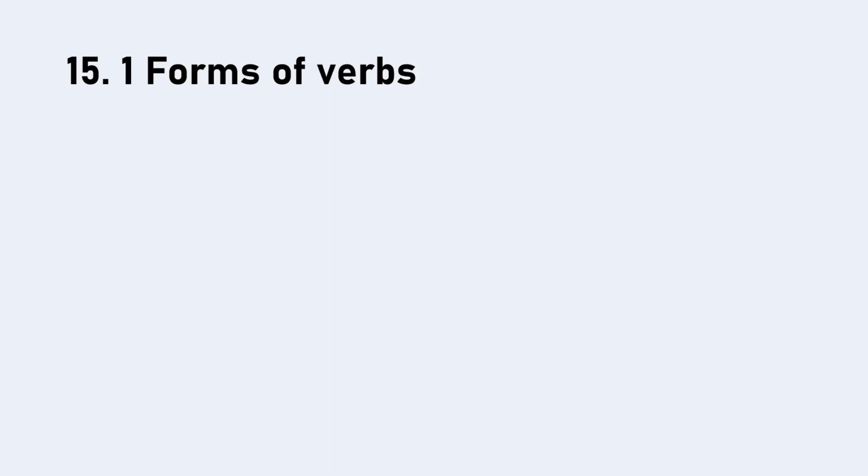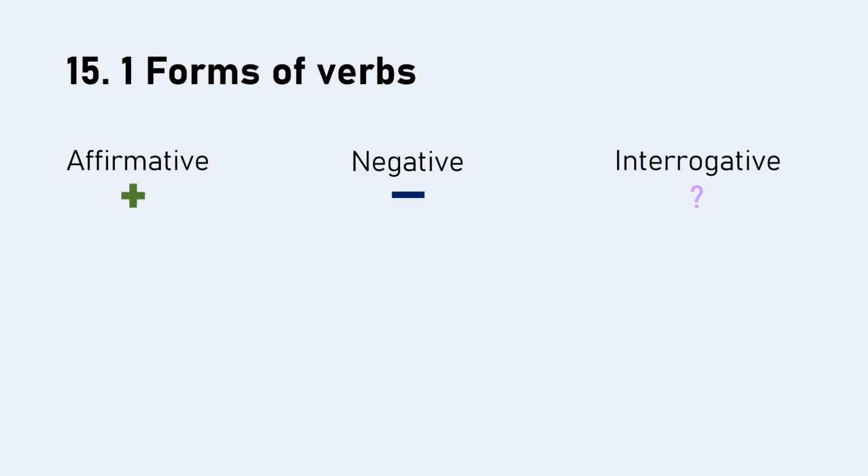We can either affirm the action, so state that it is happening, we are positive about the action, or we can negate the action, so we can say that it is not happening, or we can question the action, so we can interrogate. So these are the three forms of verbs, the affirmative, the negative, and the interrogative form.